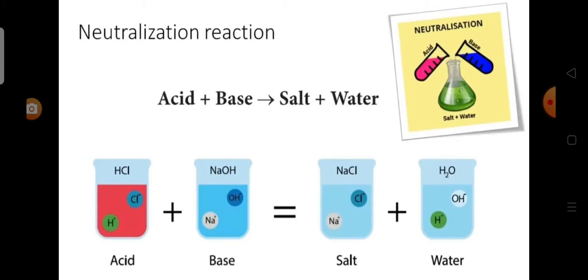We will see about the neutralization reaction. When neutrality is achieved between two different chemical substances with different chemical properties in a reaction, it is said to be neutralization in chemistry. Thus, neutralization is a chemical reaction in which the acid and base react with each other to form salt and water.